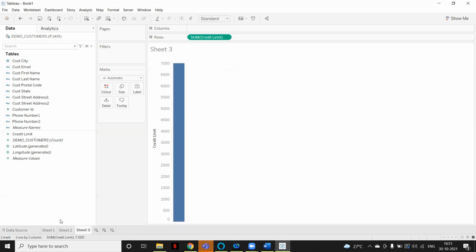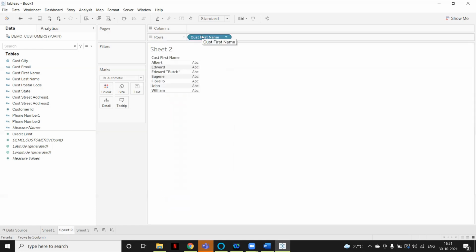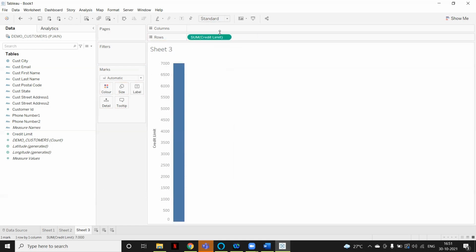If you see the icons, dimensions are coming in blue pills, and this column is called a pill in Tableau, whereas measures are coming in green pills. Right now we are not calculating anything.